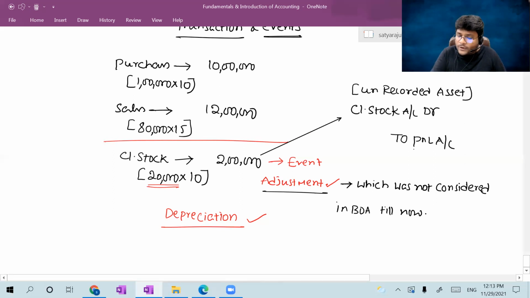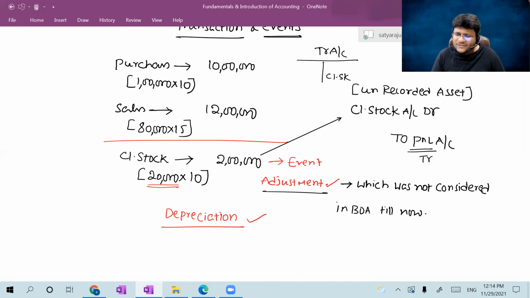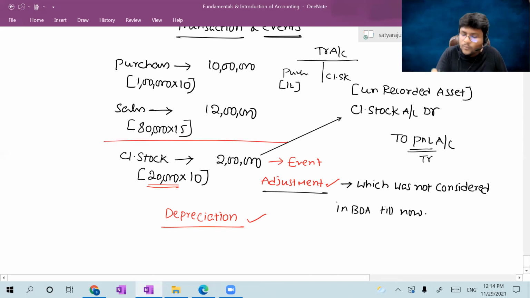If I put it as a trading account in the ledger, I can put closing stock here. That's why under trading account, closing stock is shown under the credit side. Will you agree that there is another reason also? In the trading account, if I record purchases under the debit side, how many units? 1 lakh units. I'm only talking about units, not the amount. Sales will be under the credit side. How many units of sales? 80,000.